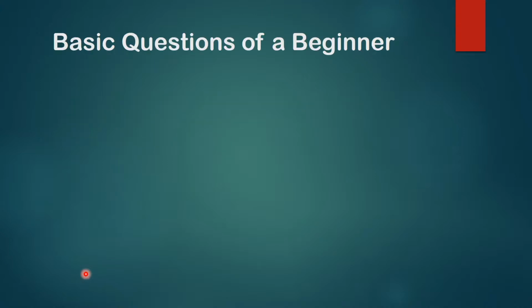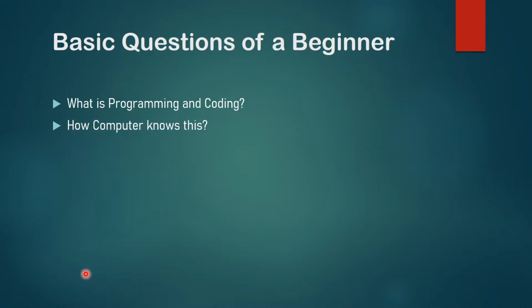So let's talk about some basic questions of a beginner. If anyone starts programming, there are many questions that come to their mind. Some of them are: what is programming and coding? Everyone who wants to learn programming comes to know two words, programming and coding, so they want to know the basic difference between them. Is it the same or different? And how does the computer know this?